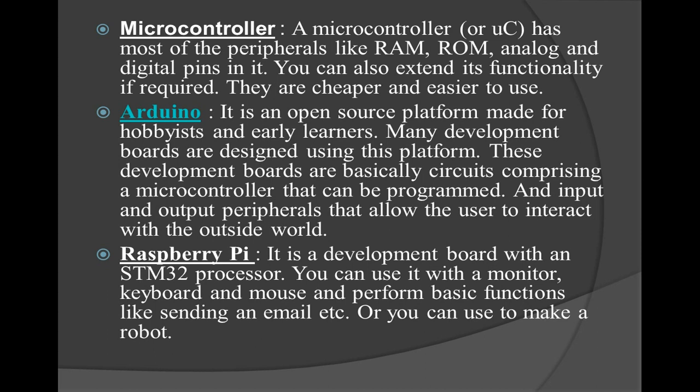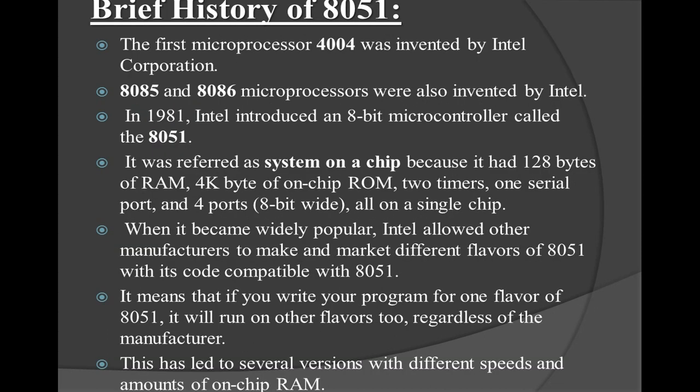Now the next is the Raspberry Pi. This Raspberry Pi is a development board with a processor, and with the help of this processor we can use a monitor, keyboard, and mouse and perform basic functions like sending an email, etc. Or even with the help of that Raspberry Pi board, you can make a robot.